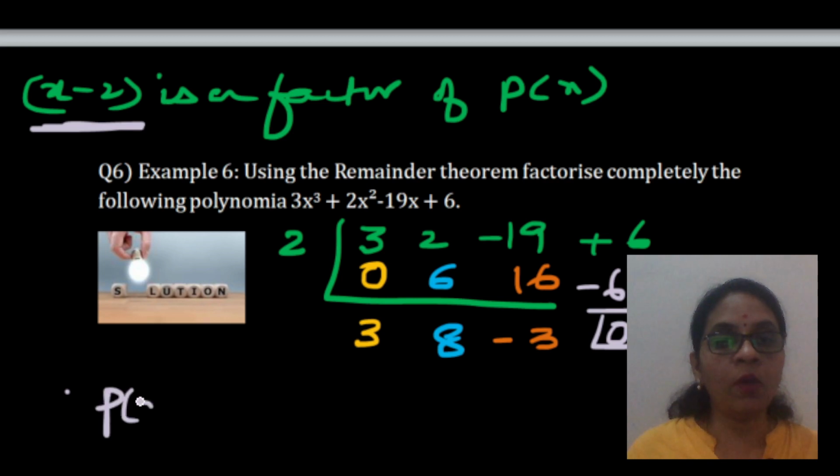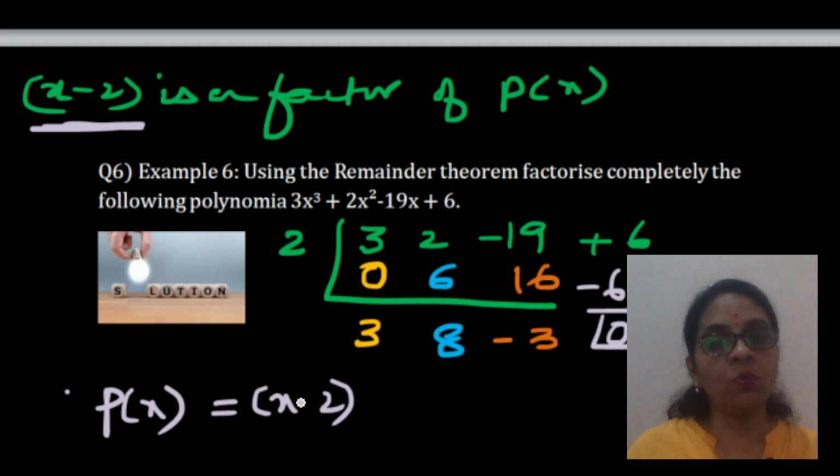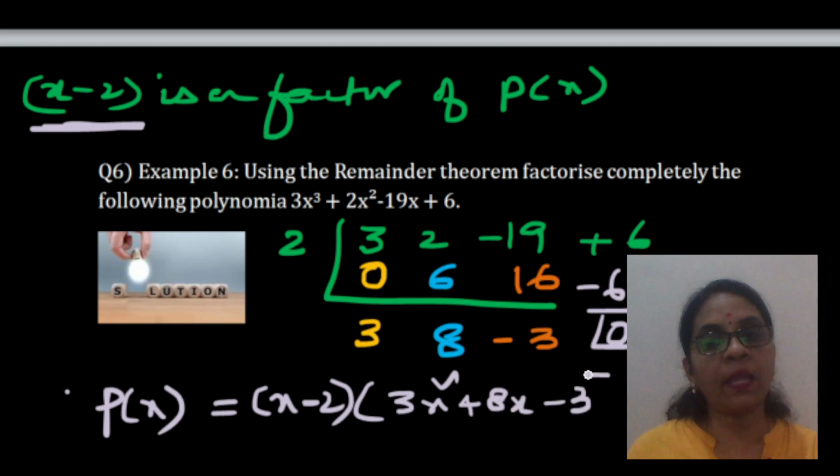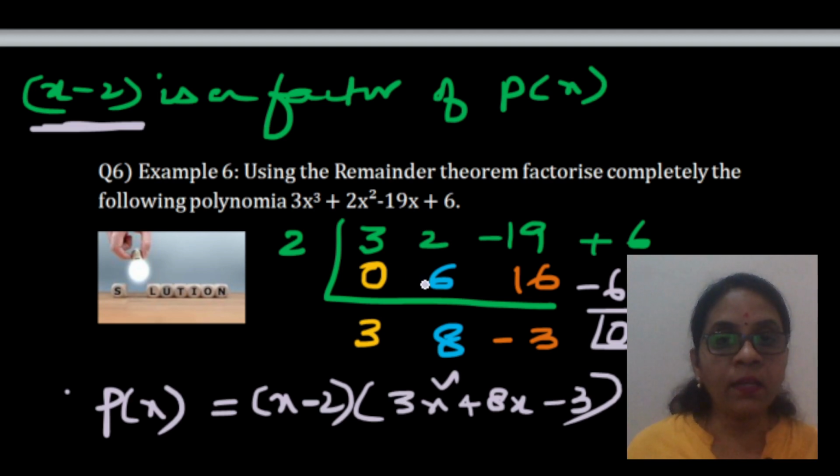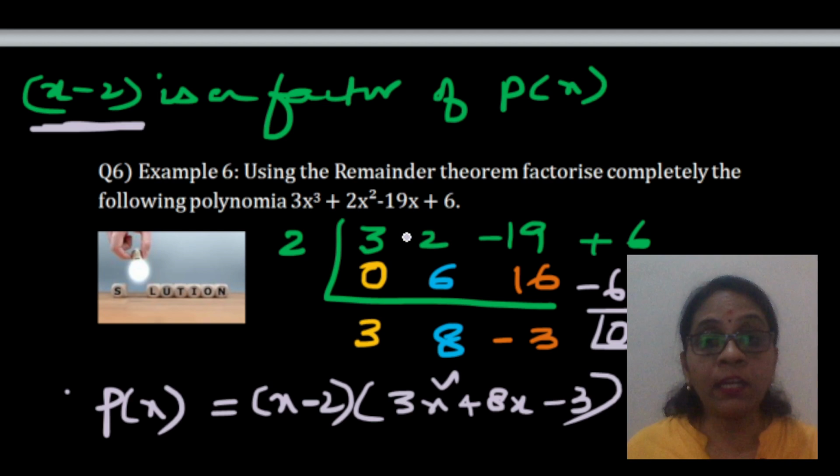Therefore, the polynomial p of x is equal to x minus 2 into, now reduce one power and write the remaining terms: 3x square plus 8x minus 3. Is that clear? From cube, because we are dividing it with x, you will get rid of power 3, it will start with power 2. So 3x square, again in decreasing order, 3x square, 8x and minus 3.